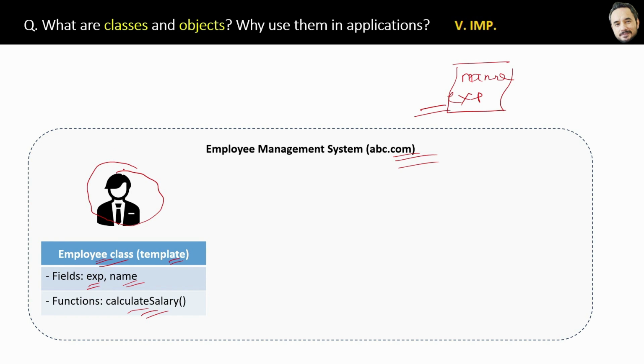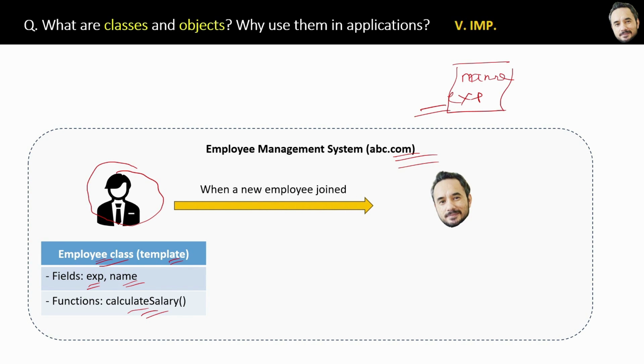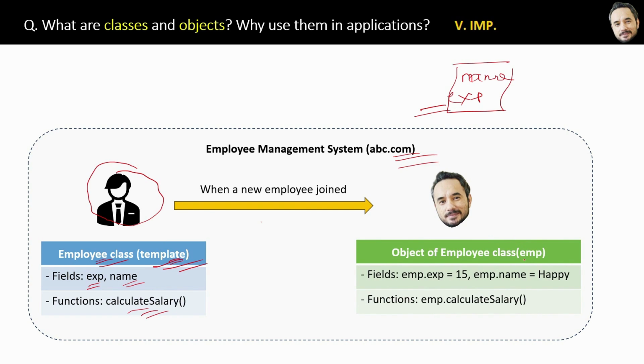So whenever a new employee is hired in your company, joins your company, for example, I join this company, then I will fill out the form online and press submit. Then, now listen carefully, this employee management application will create the object of this Employee class template. And that will be something like this. This EMP is the object of the Employee class.